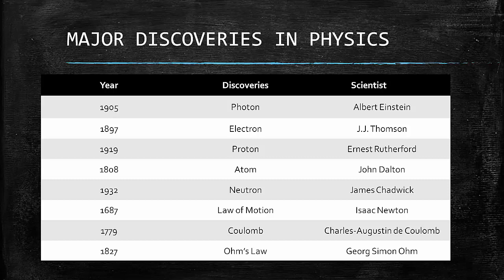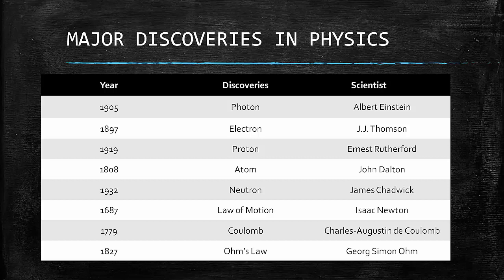In the year 1808, John Dalton discovered the model of the atom. And in the year 1932, the neutron was discovered by James Chadwick. So the elementary particles of atoms are proton, electron and neutron. These were discovered in the 18th century itself.